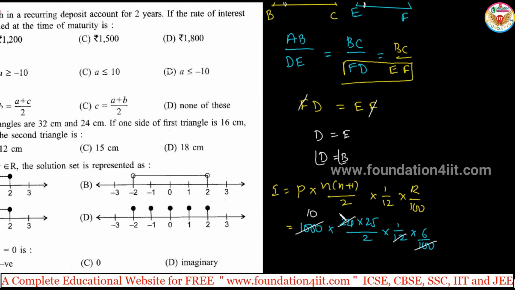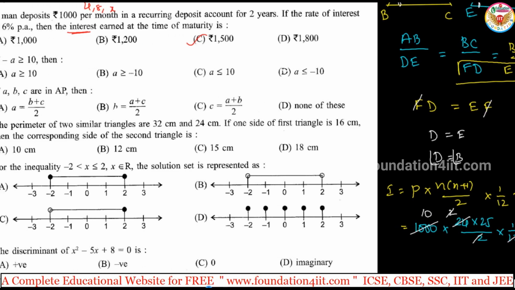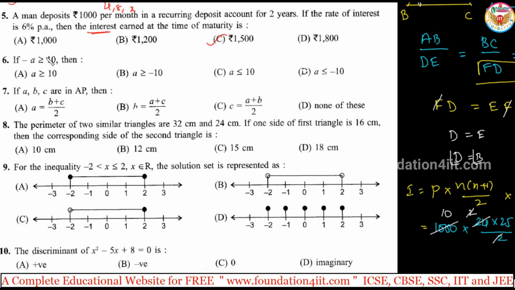Again 12 ones are 12, 2 twos cancel again. 10 into 25 into 6 is 1500. So 1500 is this. Only interest is asked. Interest is equal to 1500.